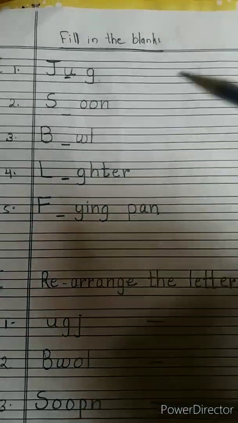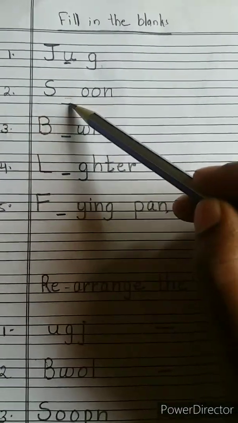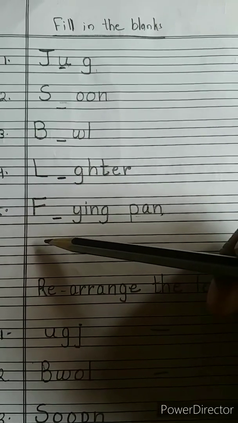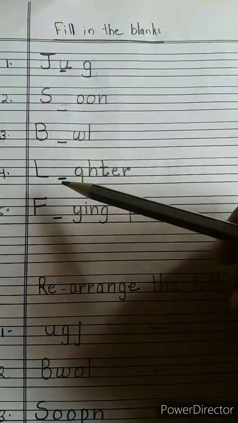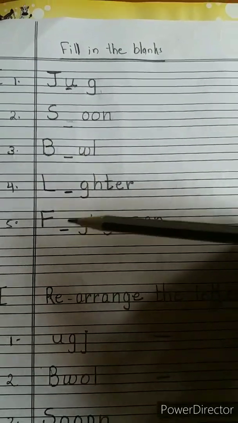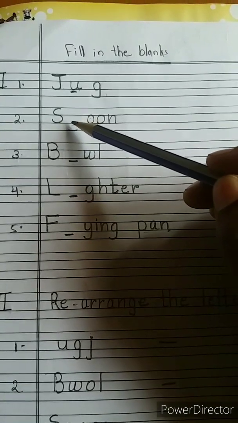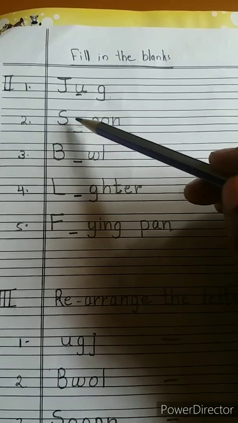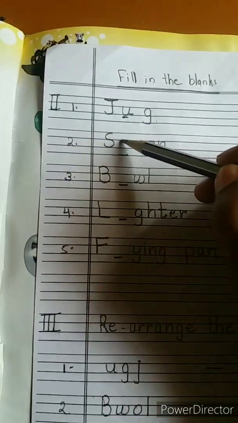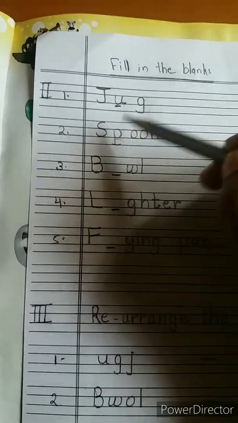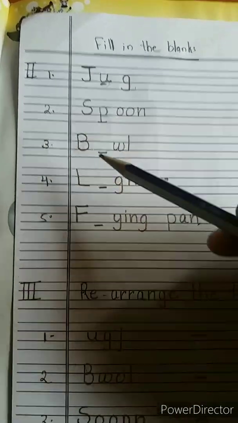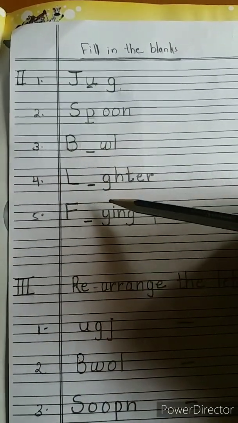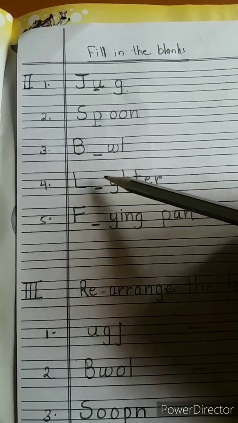My dear children, see the next question here. S blank O-O-N. What is the missing letter here, children? Can you guess what letter is missing? Yes, my dear children, P is missing here. So we will write P. S-P-O-O-N, spoon. Now see, bowl. This word is bowl, but one letter is missing. What is the missing letter?